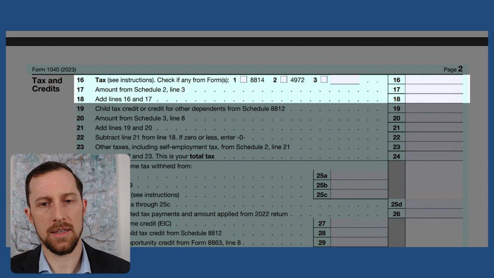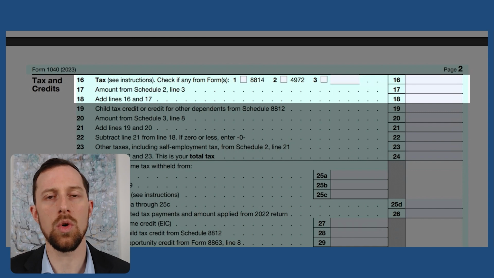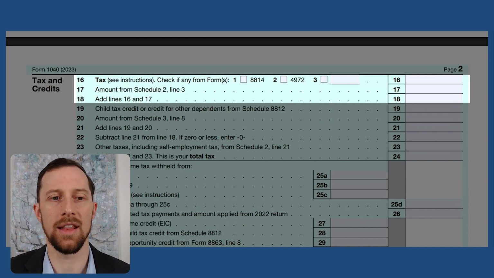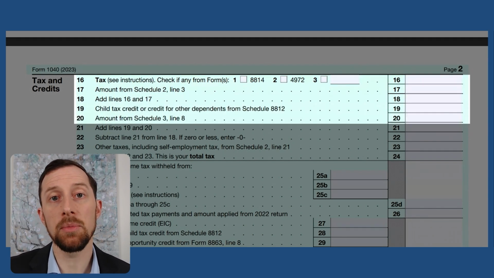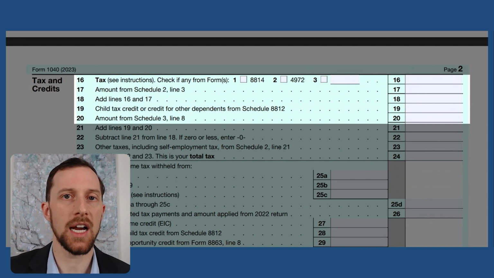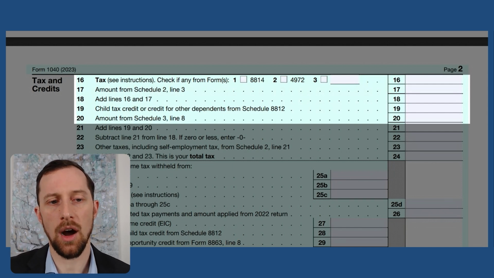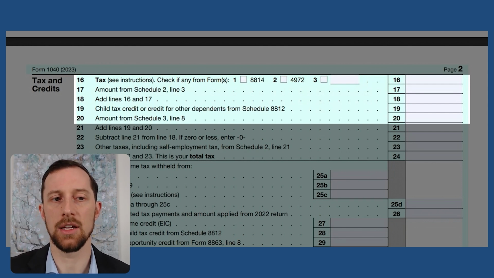So because there is a little bit of calculation here, you just want to take a look at that and make sure that either the software that you're using or your tax preparer is calculating that correctly. So then from your base, you're going to look at lines 19 and 20 and see if there are any deductions that you need to make below the line. So think about non-refundable tax deductions. So those oftentimes would come here in this tax and credits.